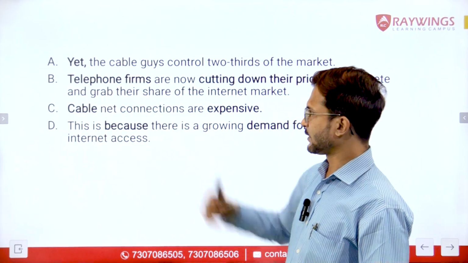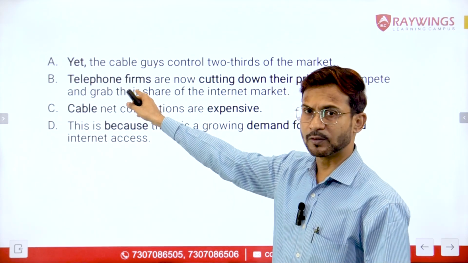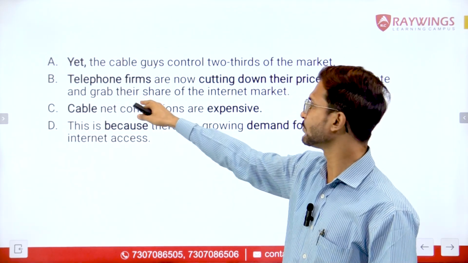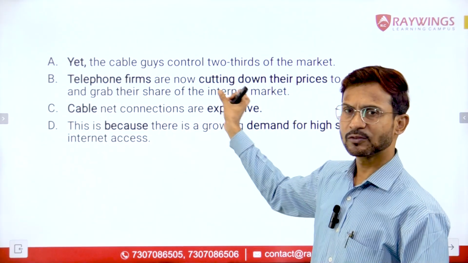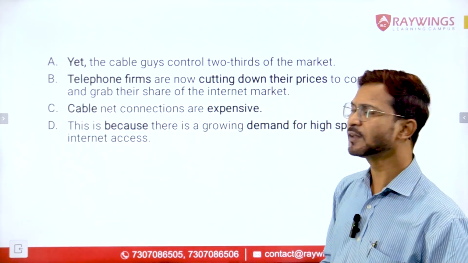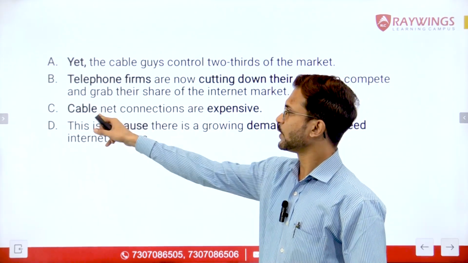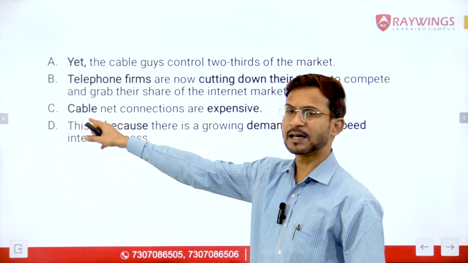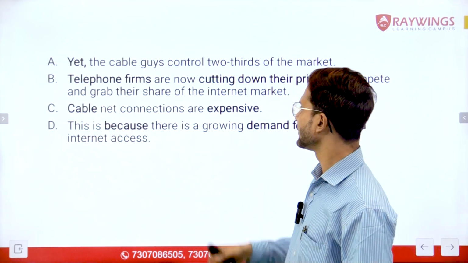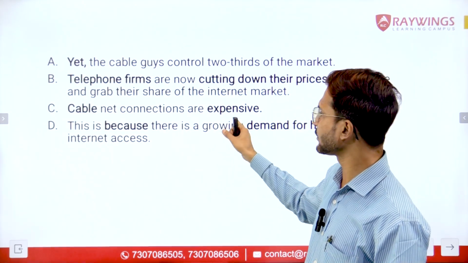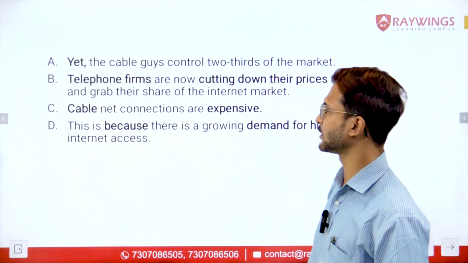Then let us look at sentence B. Sentence B has the nouns telephone firms. So this can be the subject in sentence B. Now what are these telephone firms doing? Cutting down their prices. So this is another key information in sentence B. Now sentence C has one word, cable. This is a noun. Cable is the subject in this sentence. Now what about cable net connections? They're expensive. So expensive is also a keyword in sentence C.